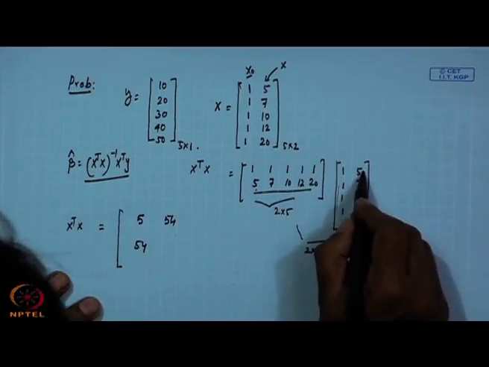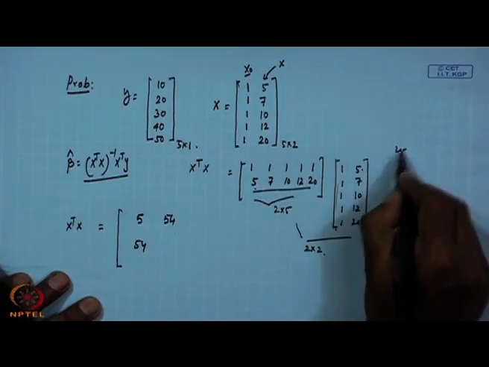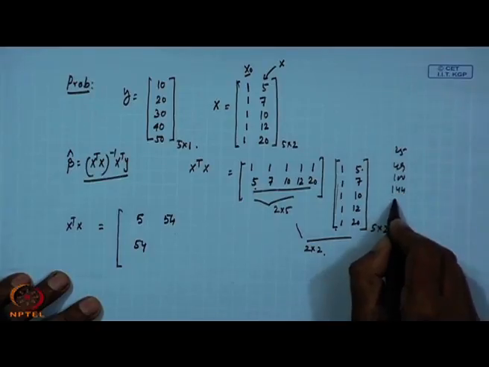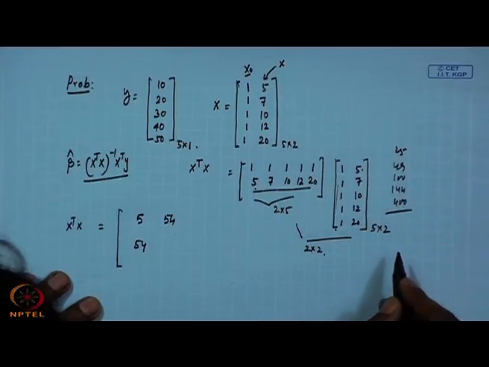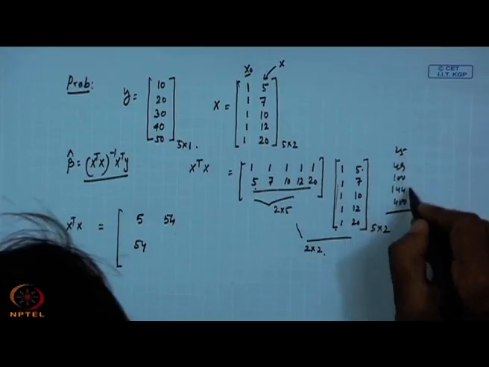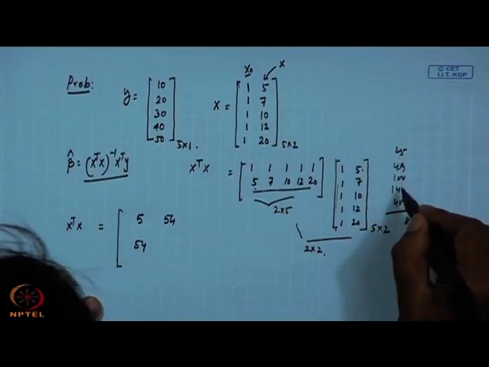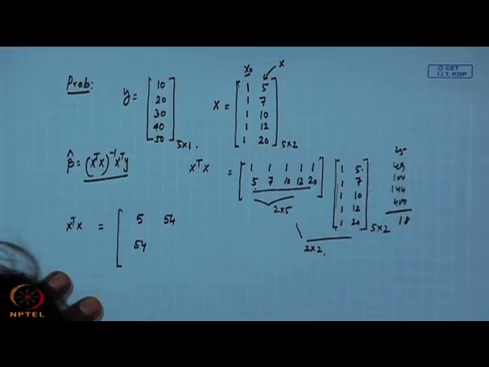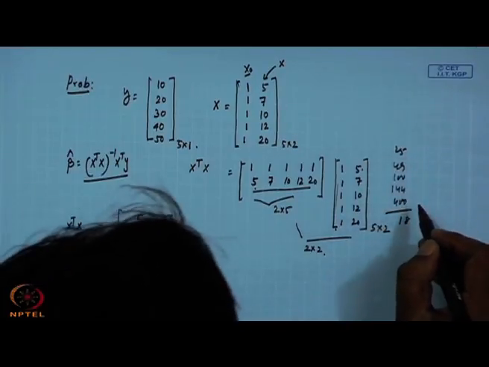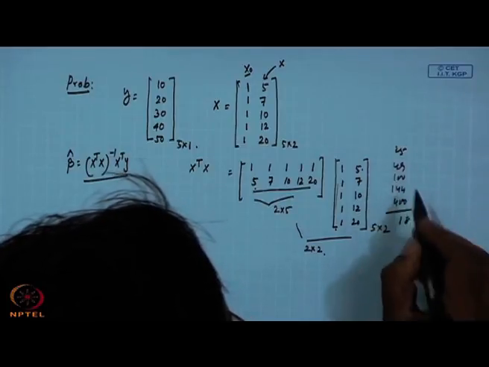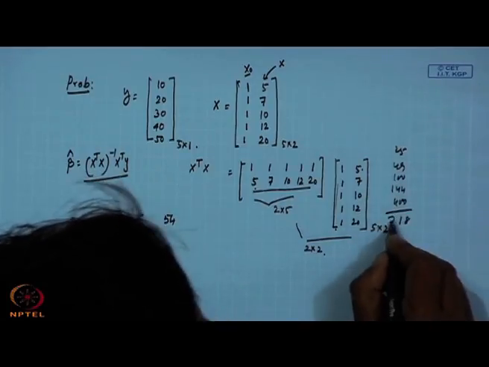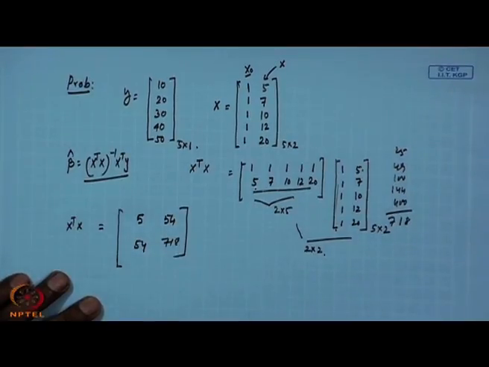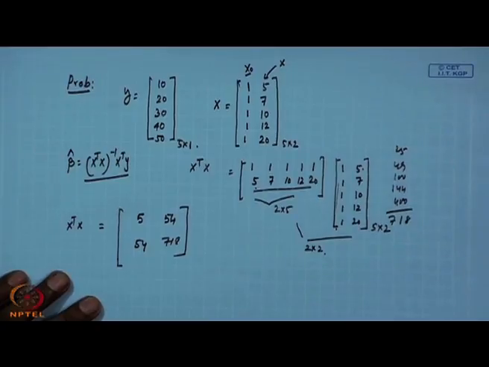Now, the sum of squares: 25 plus 49 plus 100 plus 144 plus 400, which is 718. Correct.